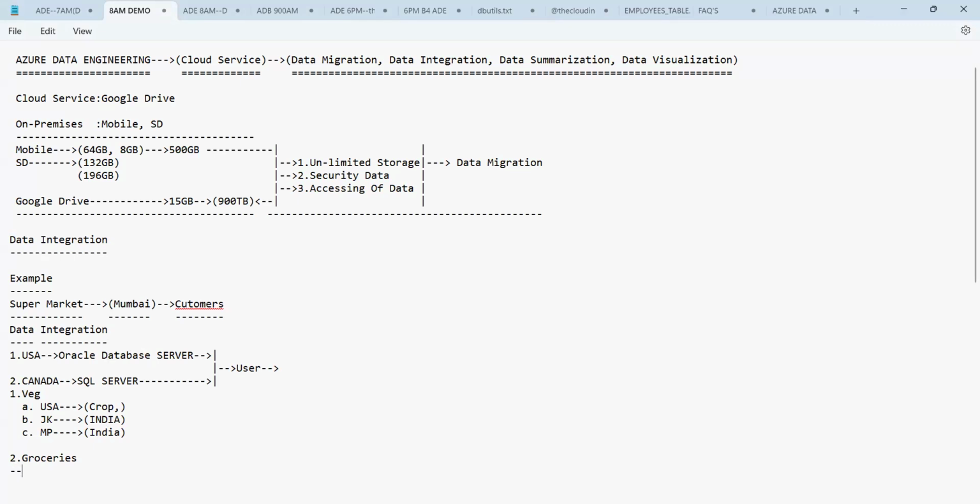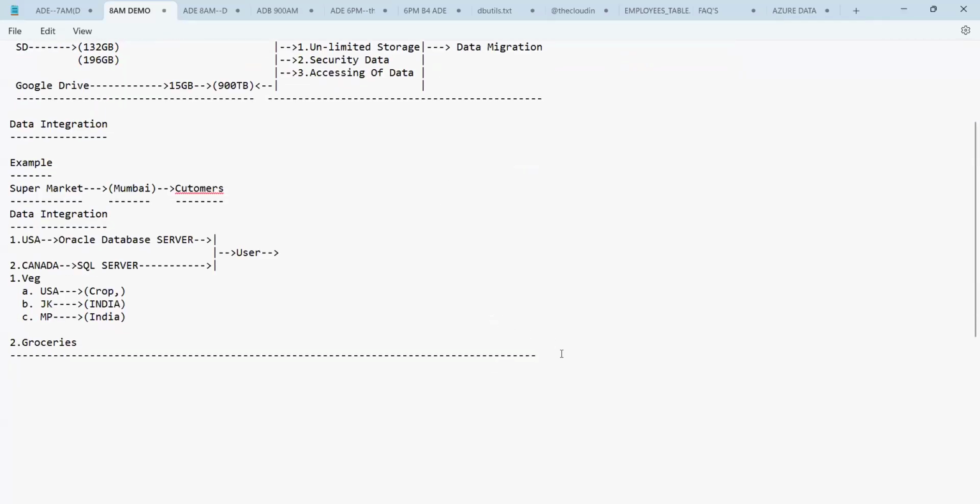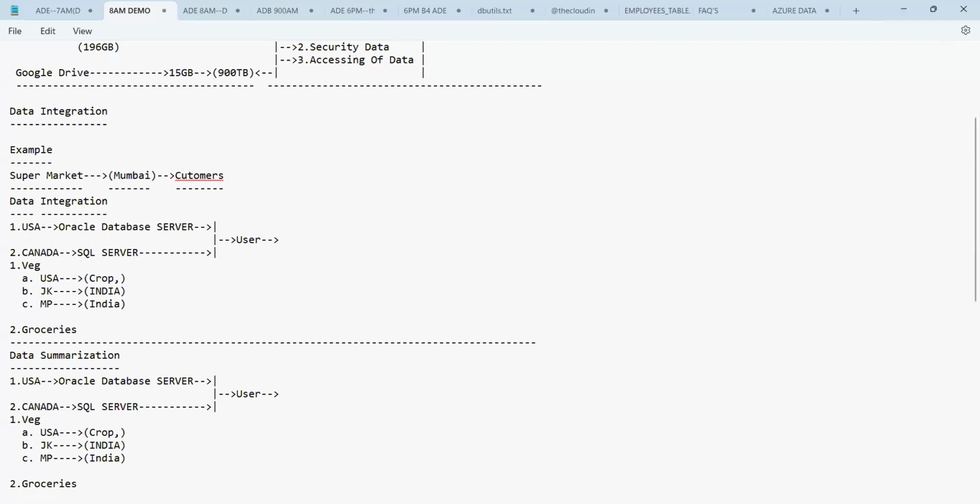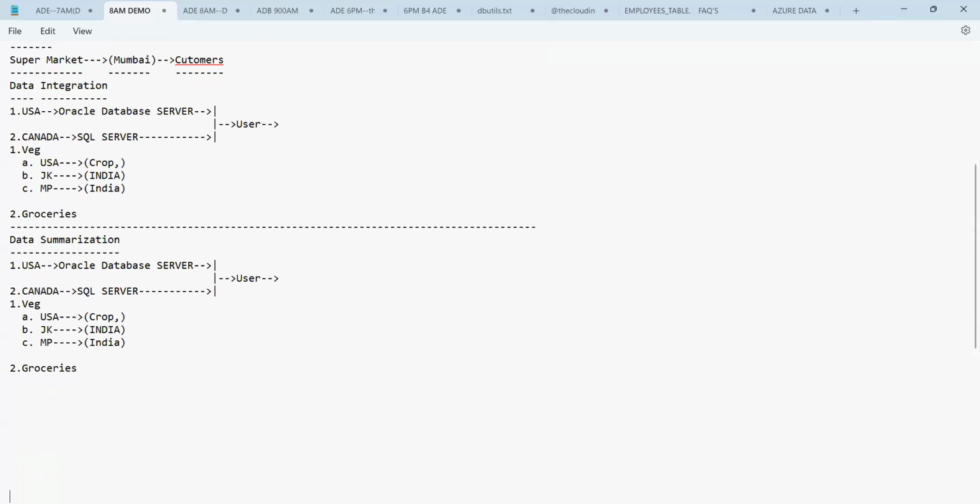Now, the next one, after data integration, we have the next process here, which is data summarization. This is a very important one, guys. So what do you mean by data summarization? Let's try to take the same example for data summarization. I'm taking the same grocery stores and vegetable example here.